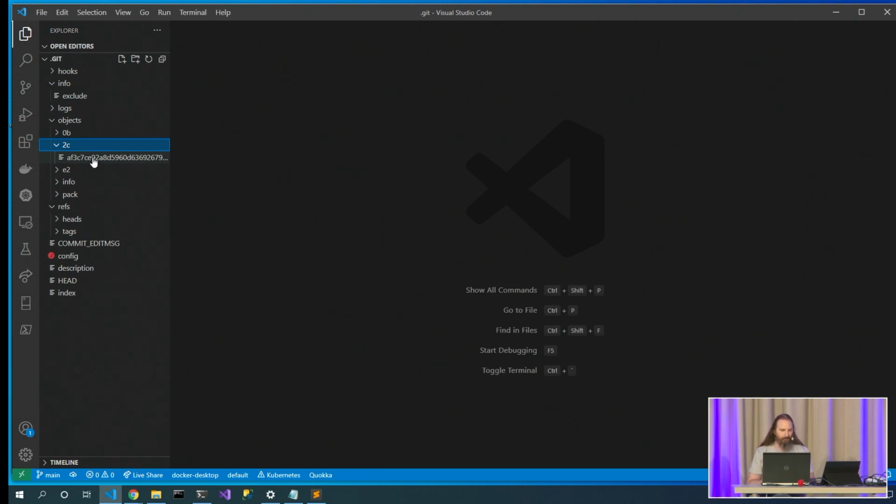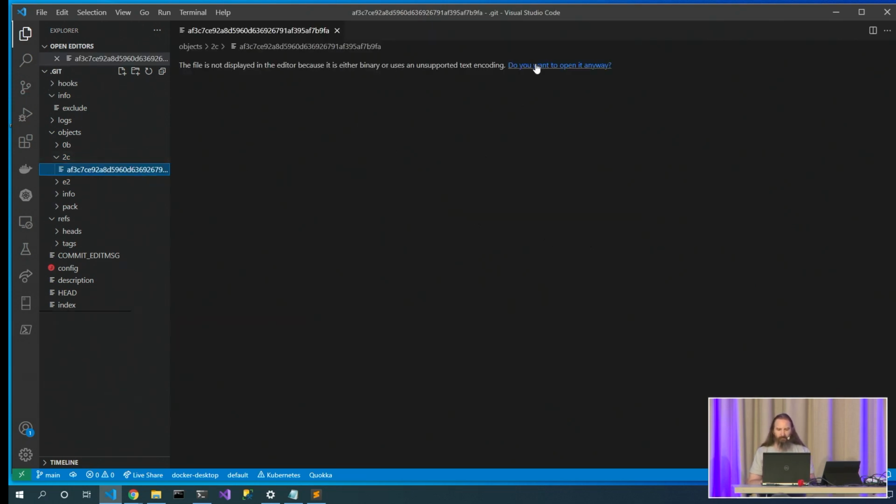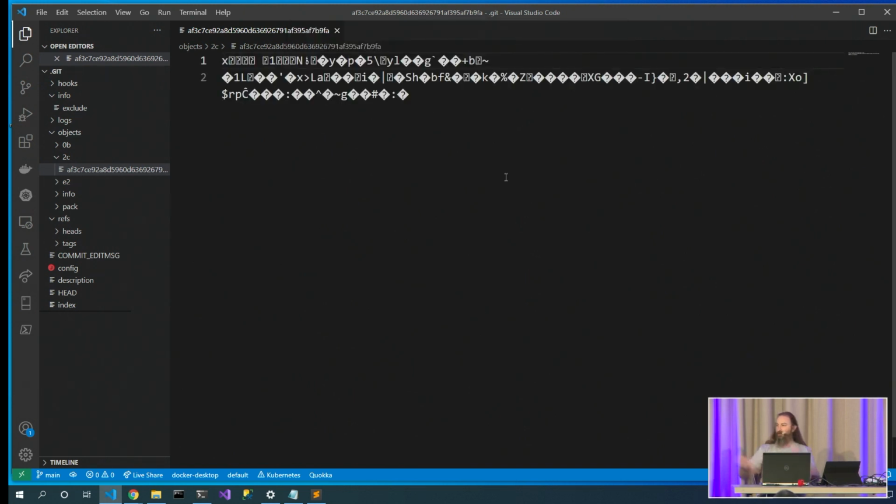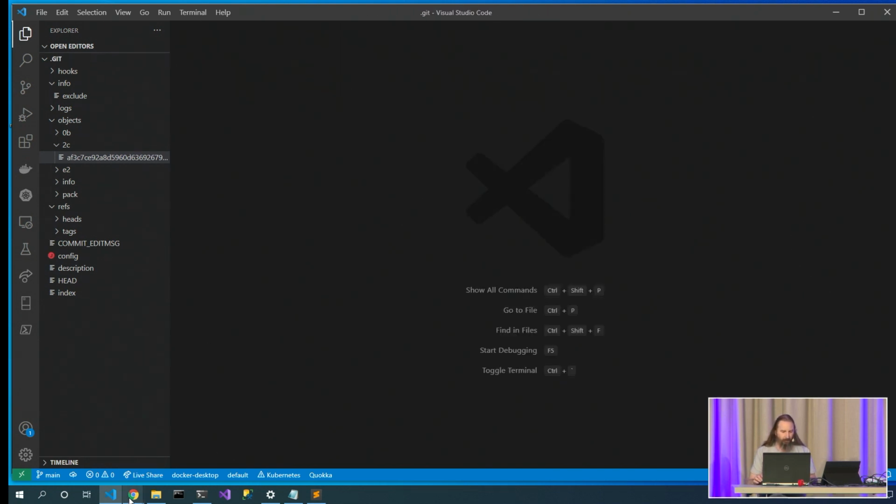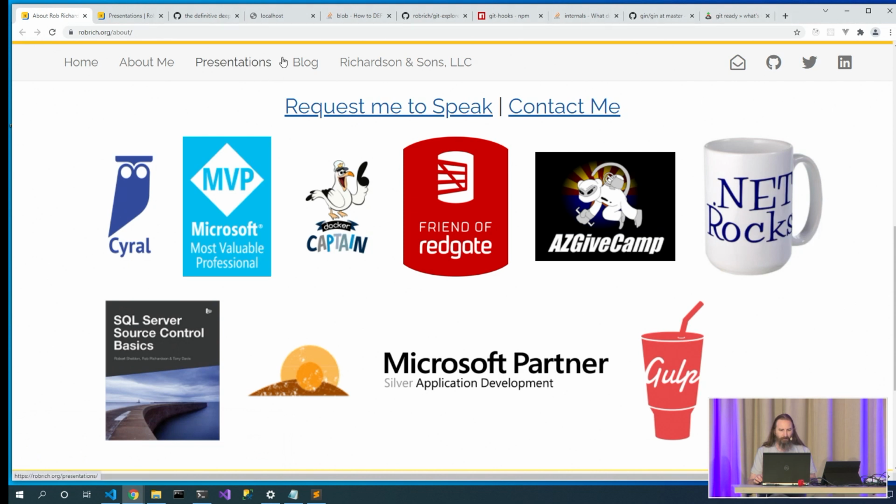That's cool too. If we open it up, it is a binary file, and VS Code is going to say, are you sure? Yeah, there we go. There's our commit. This is a zlib compressed file. And so, yeah, I can't read it in VS Code. But there's various ways of uncompressing this.